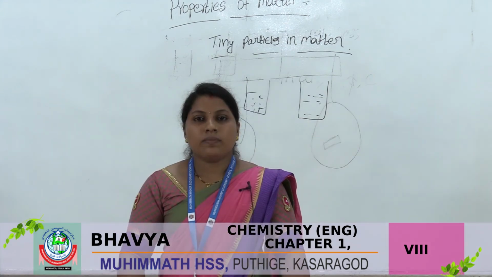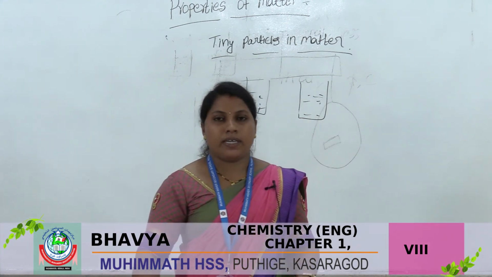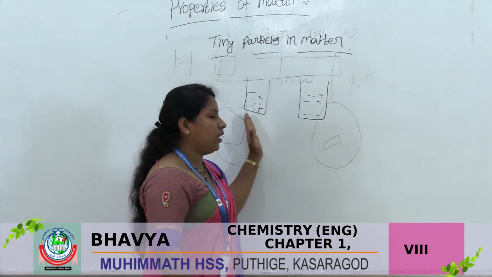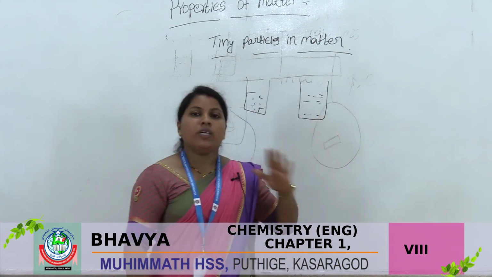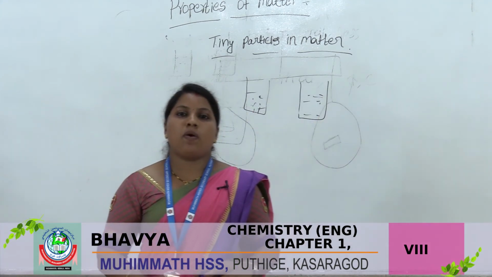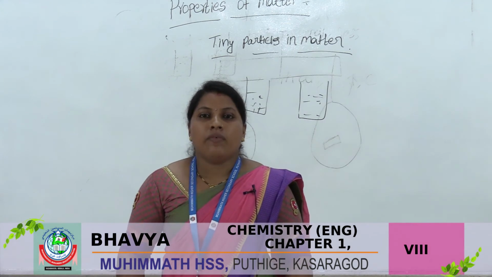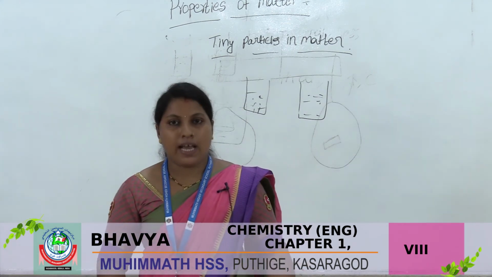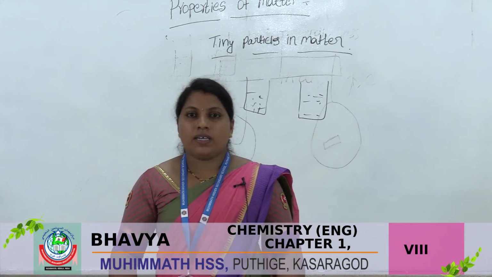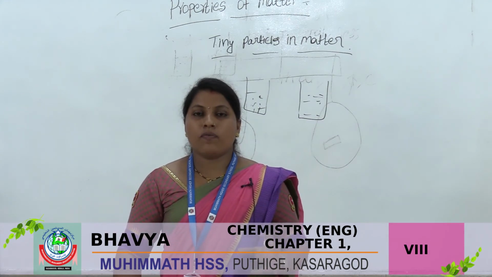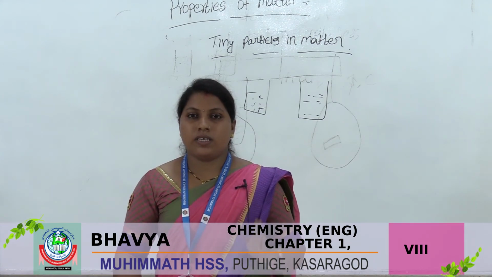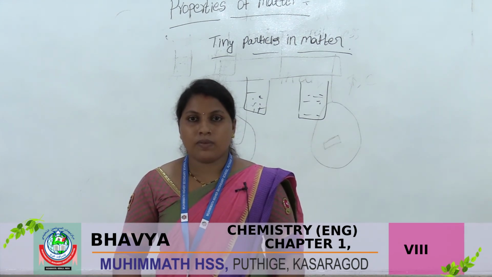You know that each particle in potassium permanganate and sugar solution is made up of tiny particles. We can't see them with our naked eyes. Each tiny particle is made up of crores of particles. We can't see it with naked eyes.